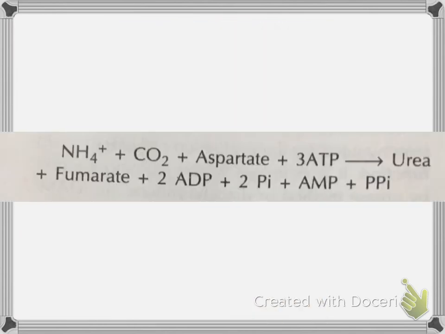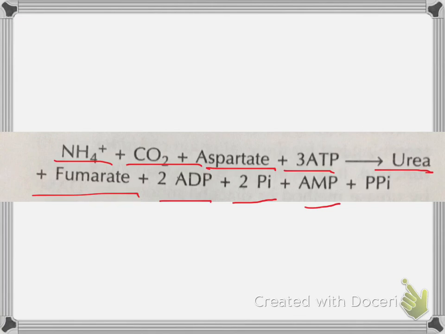This is the overall reaction of the urea cycle, that is ammonia plus carbon dioxide plus aspartate plus 3 ATP gives urea plus fumarate plus 2 ADP, 2 Pi, plus AMP and PPi.